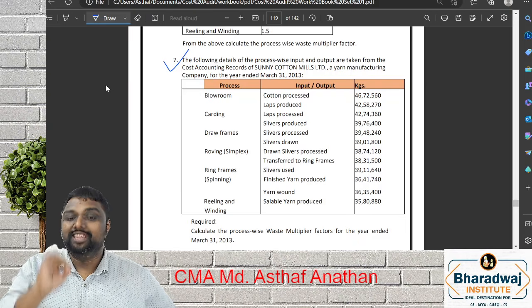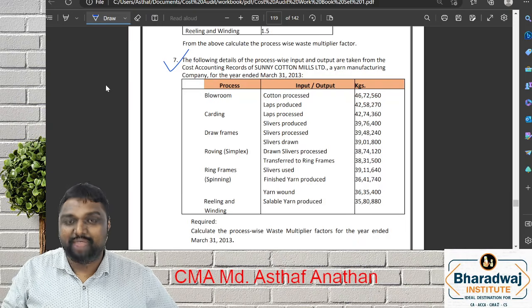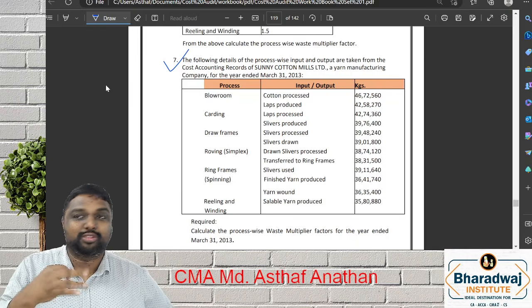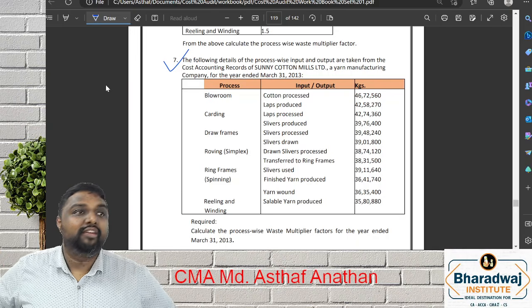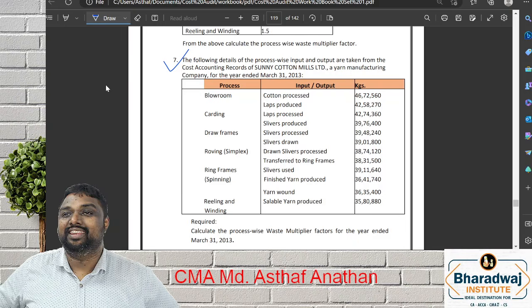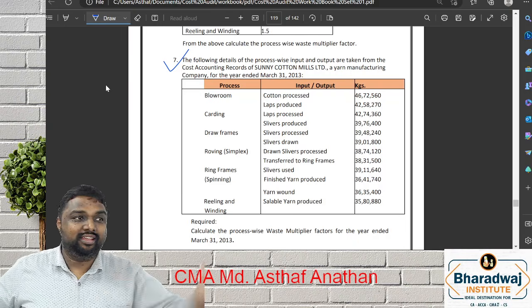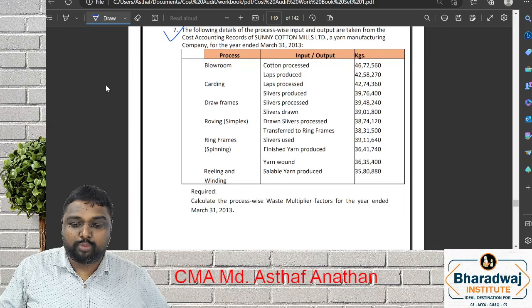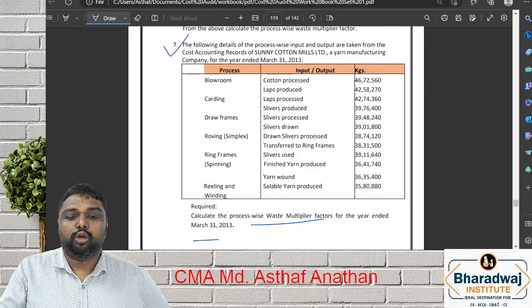Blow room is the first process. Second process, carding. Third process, draw frame. Those who are not familiar with the cotton industry, this may be new for you, but these are all regular processes in the industry. Roving, ring frame, then reeling and winding. Winding you may see in movies or on YouTube for cotton manufacturing. So calculate the process-wise waste multiplier for the year ended 31st March 2013.